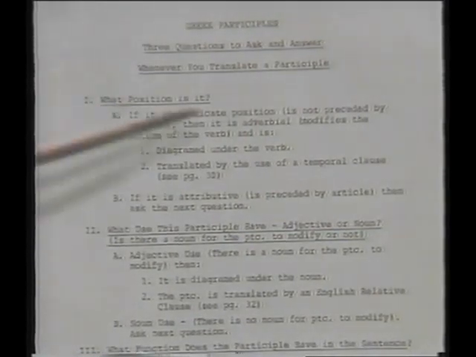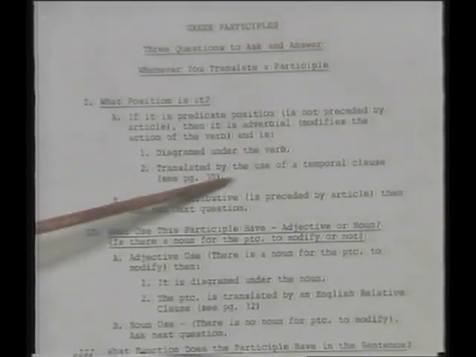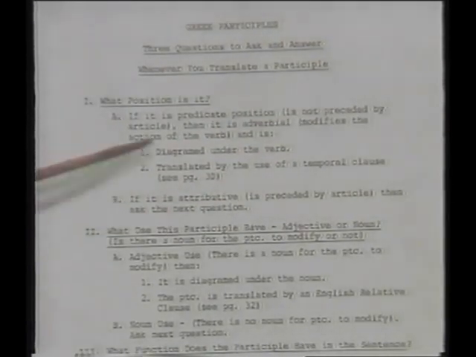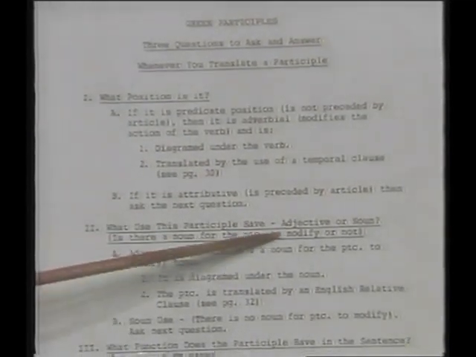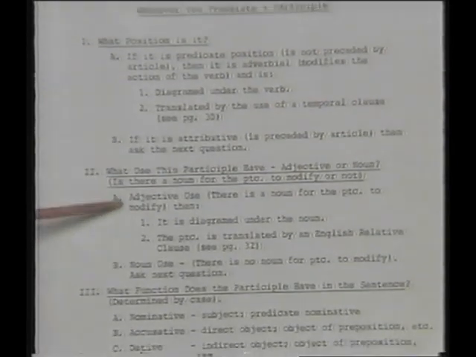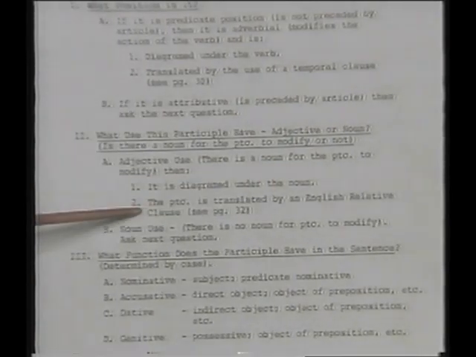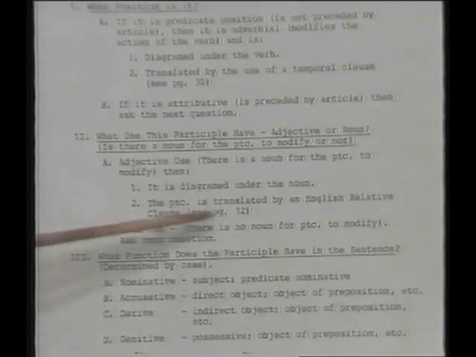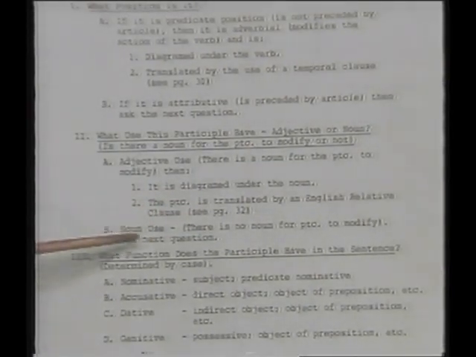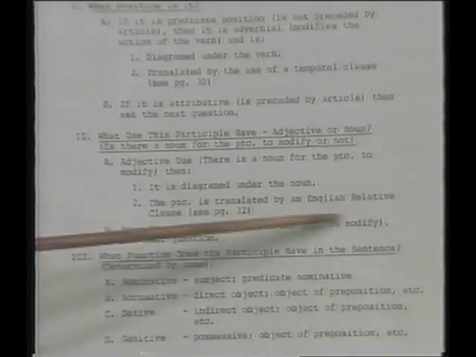Now, quickly we'll go back through the flow chart. What position is it? If it's predicate position, it's adverbial, diagramming under the verb, translated by use of a temporal clause. If it is not predicate, but rather attributive, then you have to ask the next question, what use does it have? Well, if there's a noun for it to modify, then it'll be adjective use, and it's diagrammed under that noun that it modifies, and is translated by a relative clause. Now, if there's no noun for it to modify, then it's noun use.